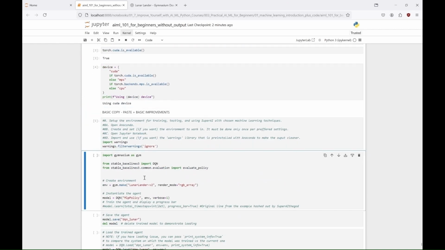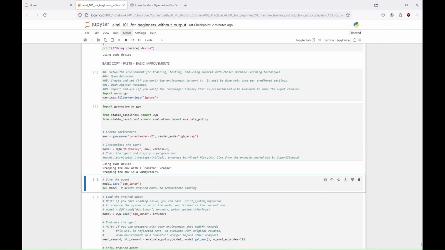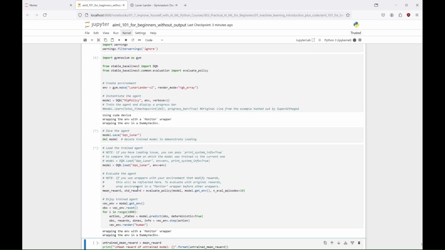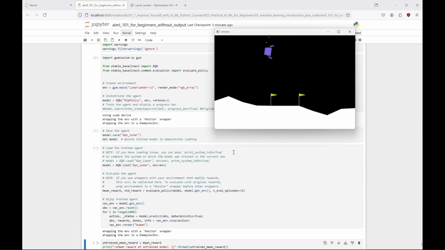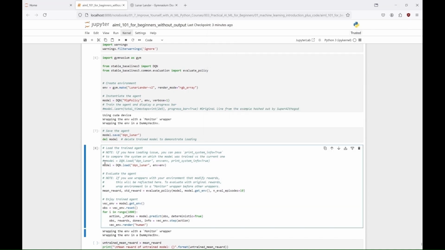At first, we create the Lunar Lander environment, and instantiate a DQN agent with a multi-layer perceptron policy. We save the model as DQN Lunar, and reload it for evaluation. We evaluate the agent's performance over 10 episodes, assessing the mean and standard deviation of the rewards. And finally, we run the trained agent in the environment to visualize its actions, comparing its performance with the untrained model. And as you can see, we probably shouldn't trust this agent with the real lander.